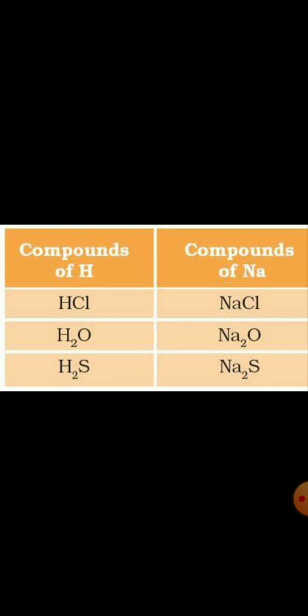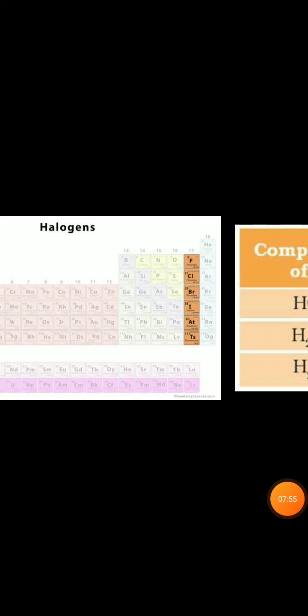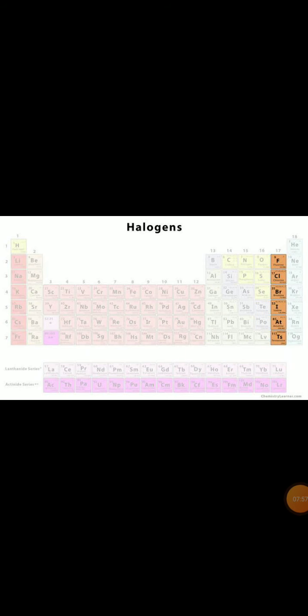So this way hydrogen combines with halogens. Here it is chlorine, then oxygen and also sulfur, as we can see in the table. This way we can see the elements of group number 17, which are known as halogens. Fluorine, chlorine, bromine, iodine, these are all called halogens.